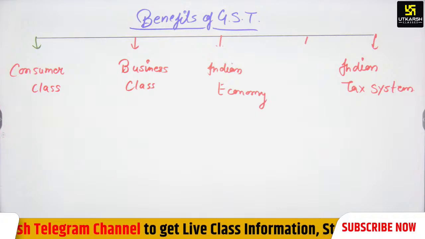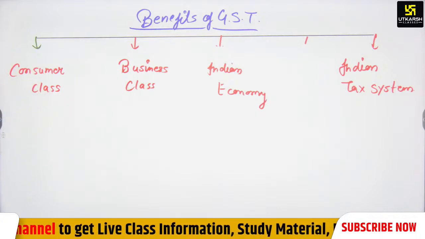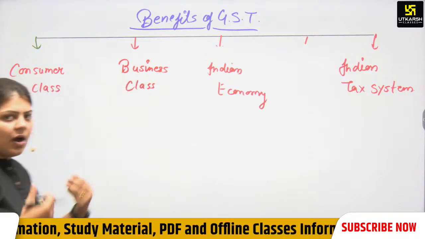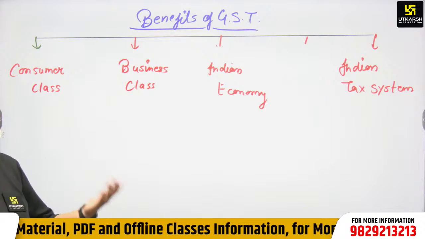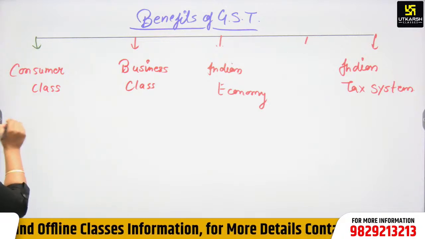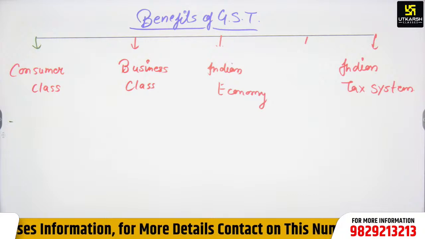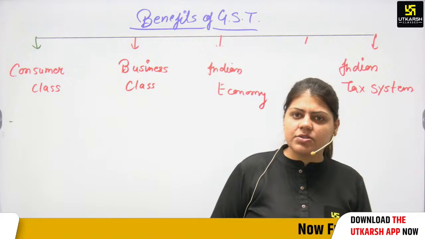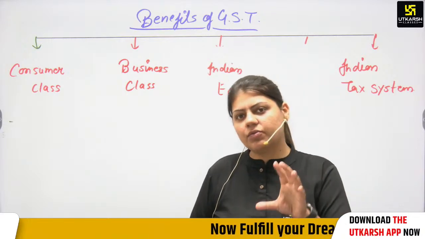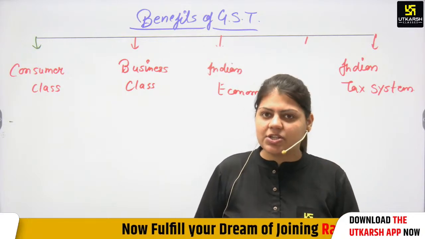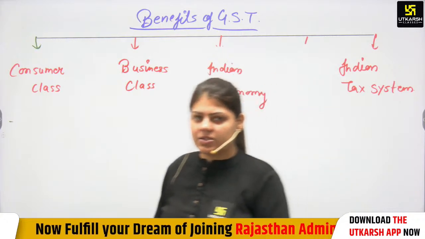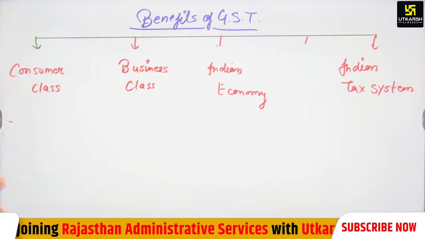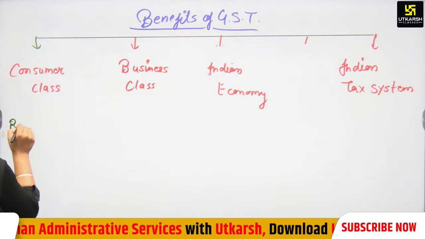Very important: what are the benefits to the consumer class? In short, how are we benefited by GST? If GST is included, it is based on the VAT system, and the VAT system automatically reduces the production cost. When the production cost reduces, the final value of goods will reduce, inflation will be controlled, and consumers can easily purchase any type of goods.